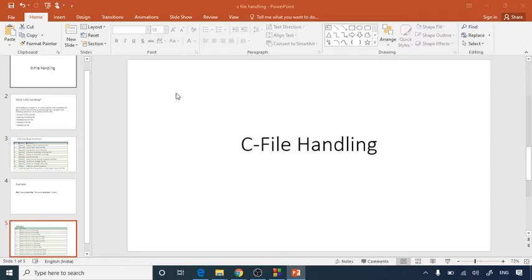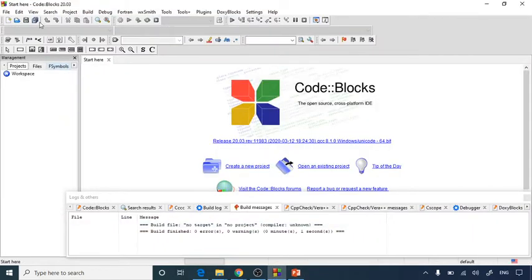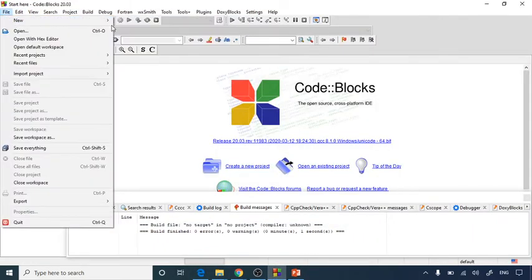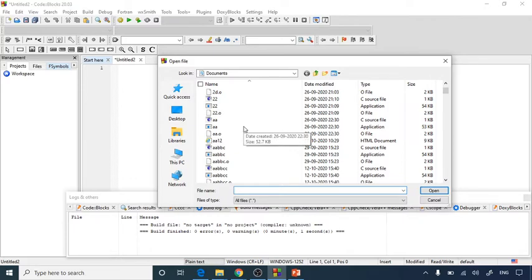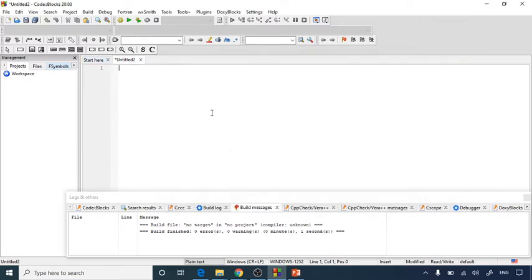So what I'll do is start with Code::Blocks. Let's open Code::Blocks, and I'm going to start with a new empty file. Before starting, I'm going to click on open. Here I have some C source files. Right now I have this AA file, which is in Documents. I'll open this file by using today's program, so I'm going to give the path of that file. Let's start with #include <stdio.h>,